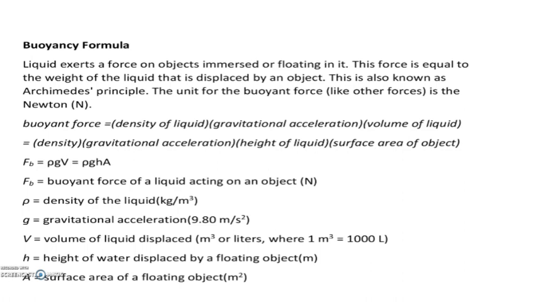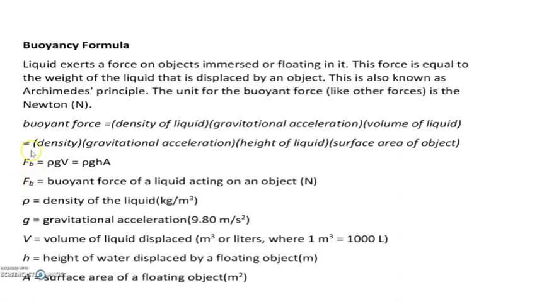So when you are putting an object into the liquid, some portion of the liquid will get displaced due to the space consumption by this object. Okay. So this force is equal to the weight of the liquid that is getting displaced. This is known as Archimedes principle. Okay. And the unit for the buoyant force is Newton. So what is buoyant force? It is the product of density of liquid into gravitational acceleration into volume of liquid, or buoyant force is equal to density into gravitational acceleration into height of liquid into surface area of object.